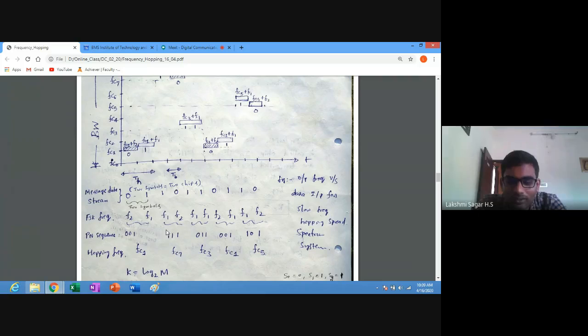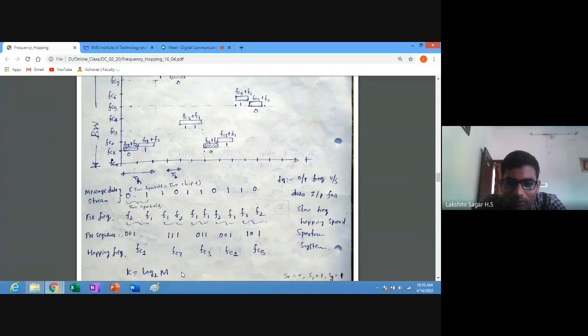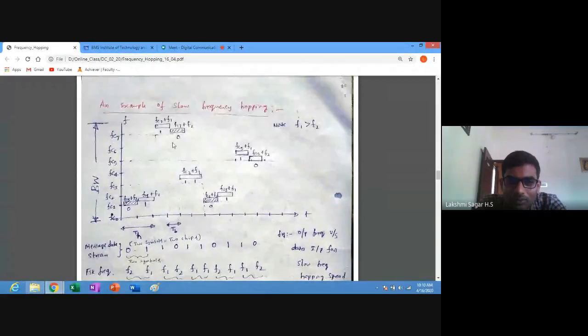Then further, for FC7, you just look at the slots, different frequency slots. Here it is FC7 plus F1, FC7 plus F2. So here FC7 plus F1 is greater than FC7 plus F2. Similarly, the next sequence is FC3.